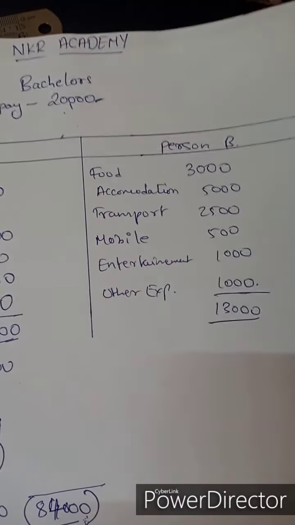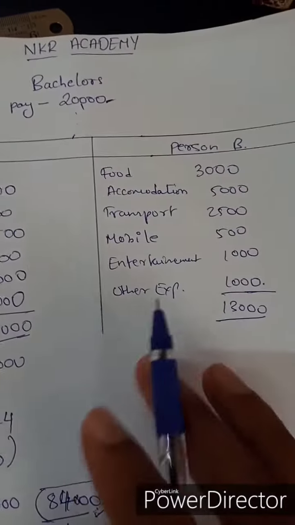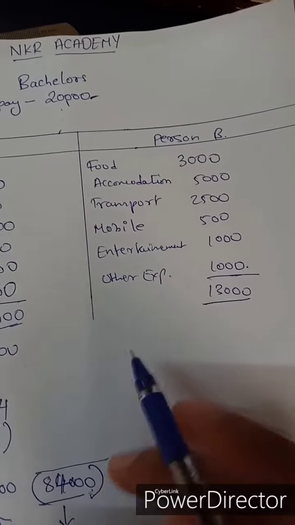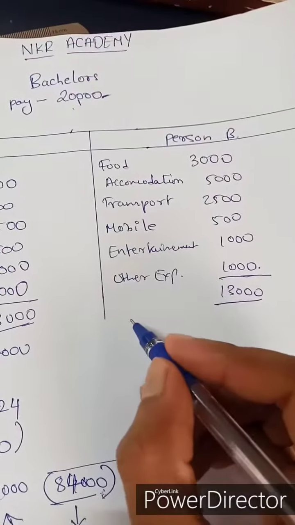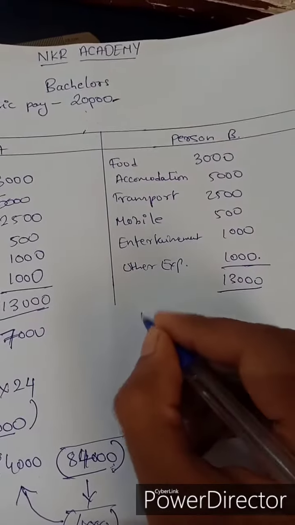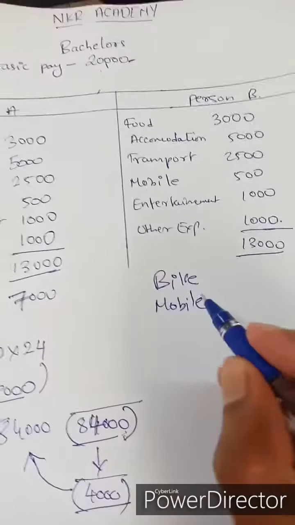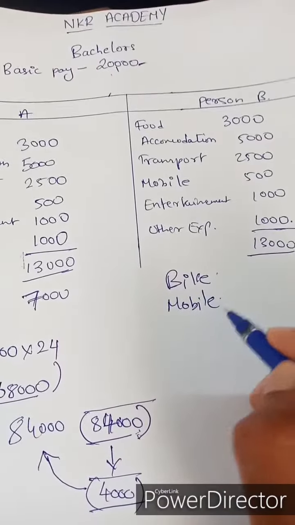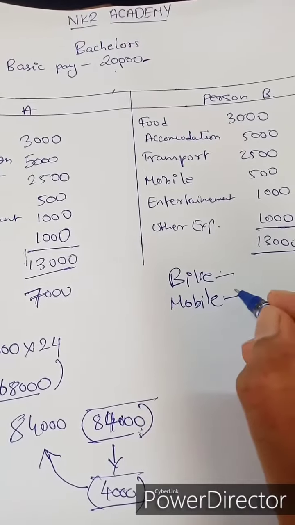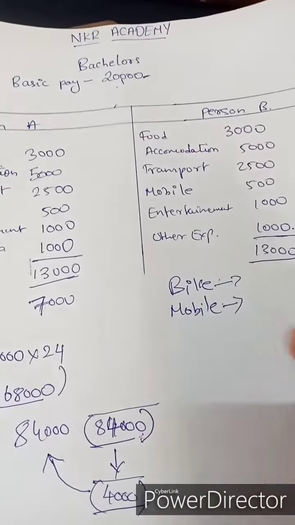But we shall see what person B is doing. Person B is not an economical kind of person. He wants to just show off. He wants to buy a fancy bike and a good mobile phone. Only thing is, see, this bike and mobile is a dead investment. If you have excess money in your hand, you can invest into the bike and mobile.